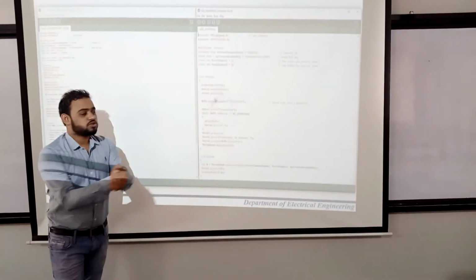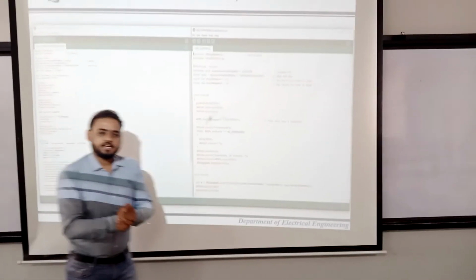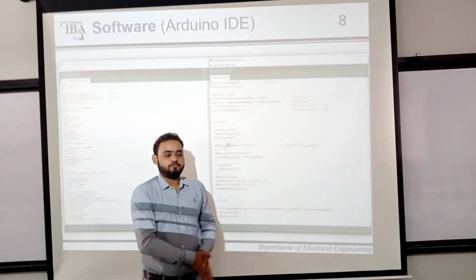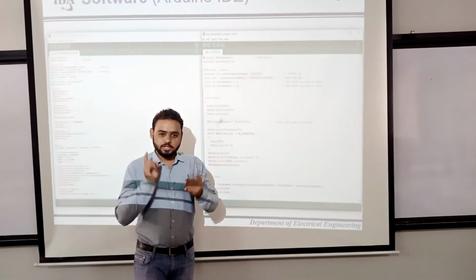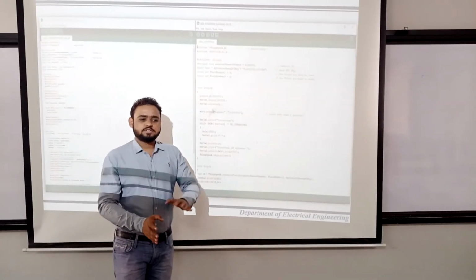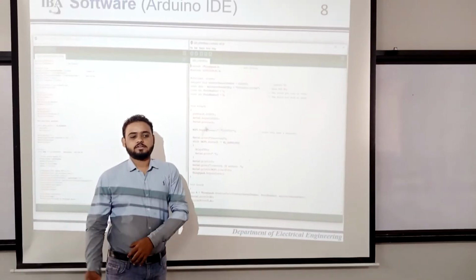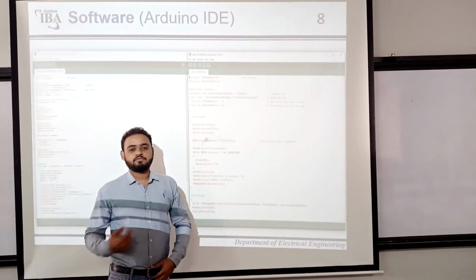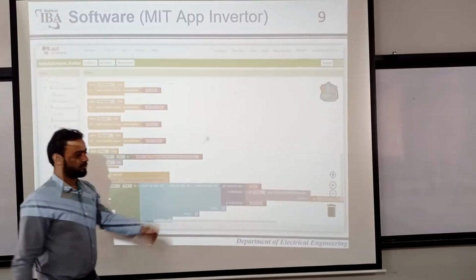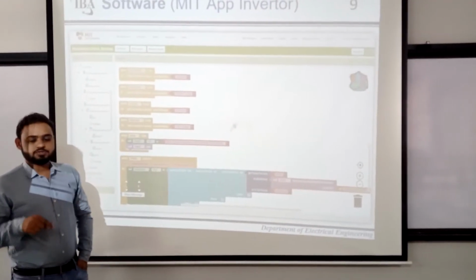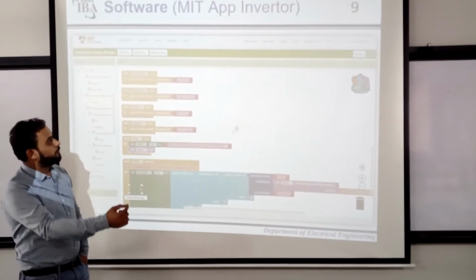The first is the Arduino IDE. As I discussed before, Node MCU is purely influenced by Arduino. It uses the Arduino IDE platform, but there are differences in architecture, and it has a built-in Wi-Fi module. There are a few more differences that we will discuss in a later slide. Fine, go ahead. The second platform that we have used in our project is MIT App Inventor.